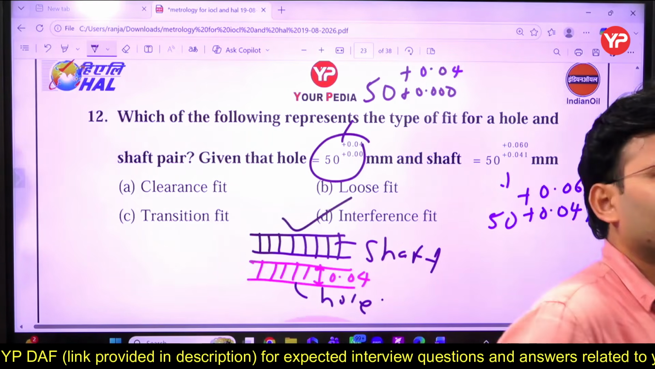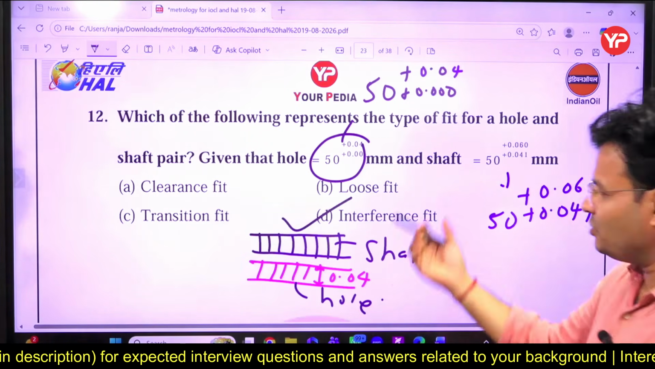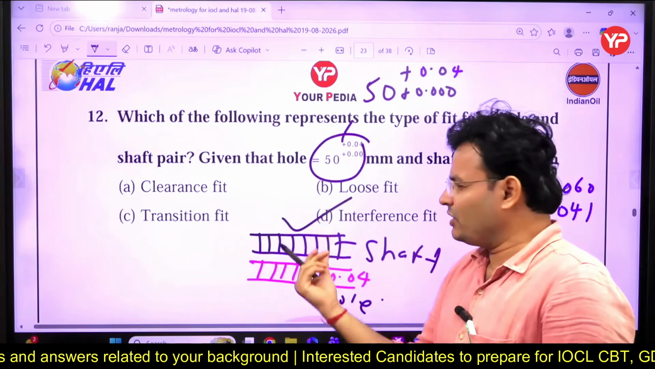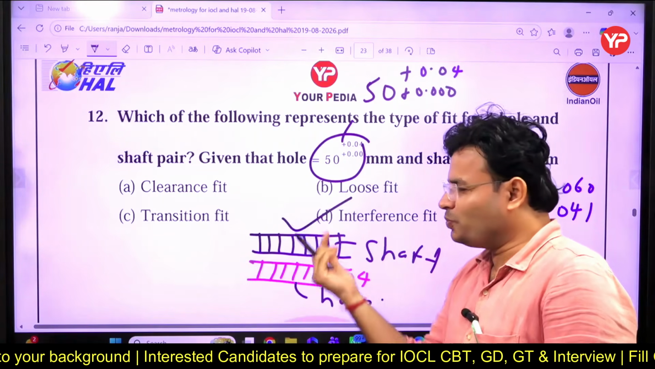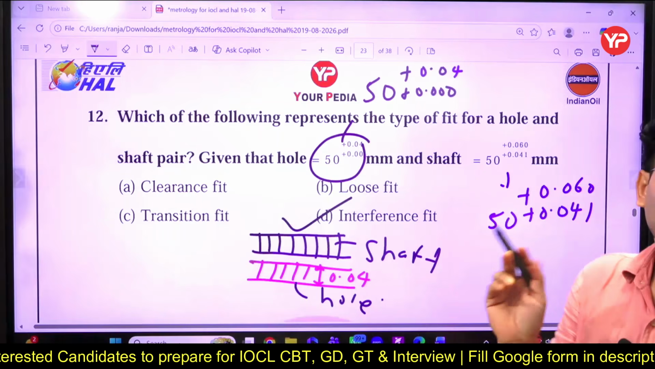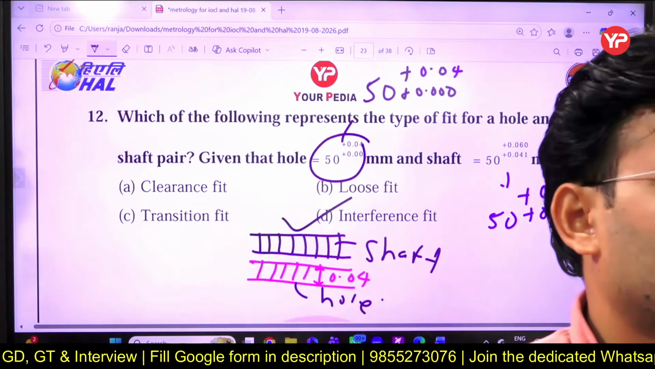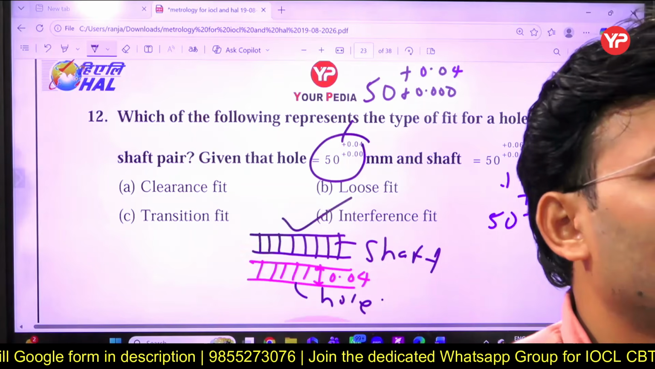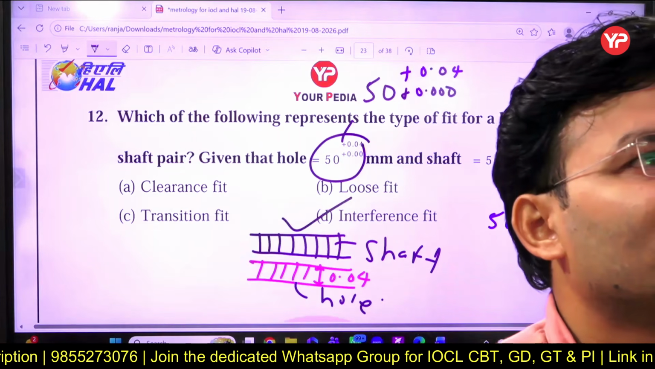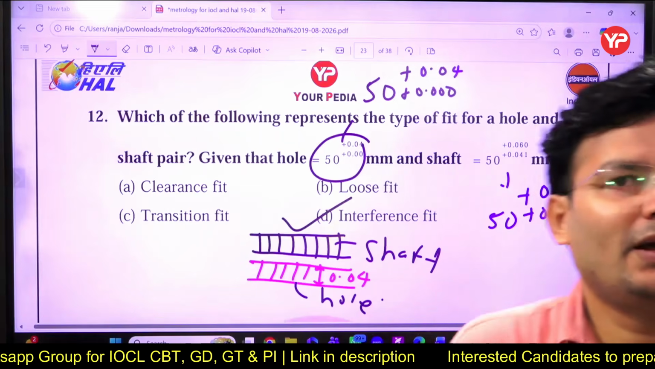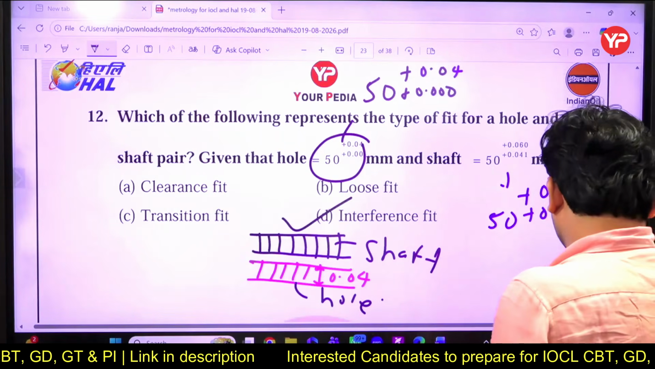Don't take this much time. You just have to look at 50 and accordingly draw the tolerance zone. And when the shaft zone is coming above, you will easily be able to answer. This is clear to all, dear? All of you have given D for Delhi. D for Delhi is clear to all now. Right. Come to the next question on your screen.